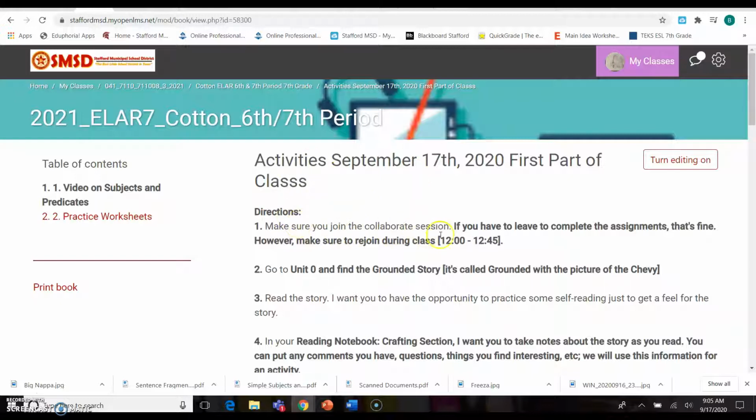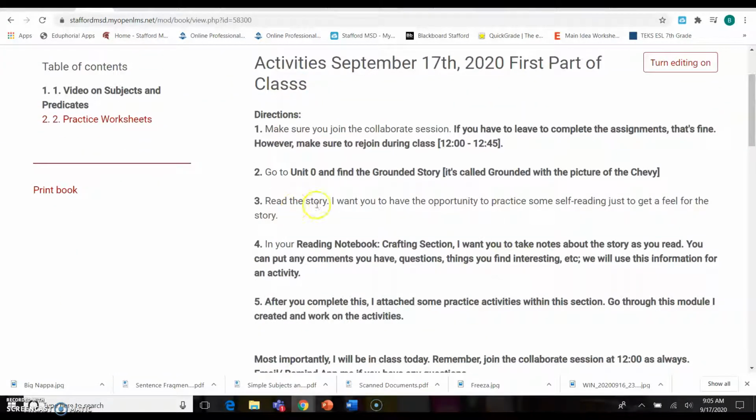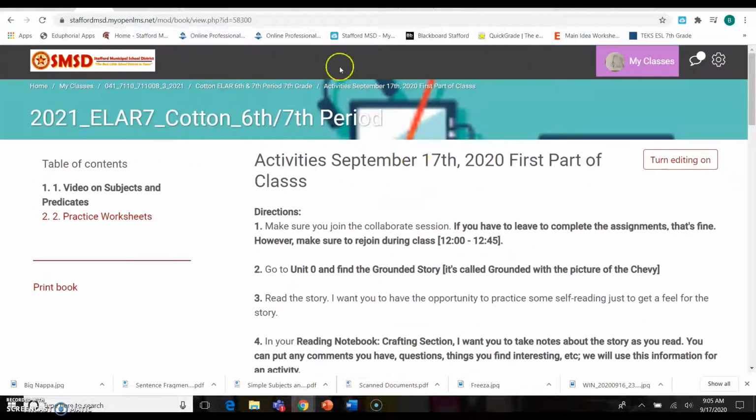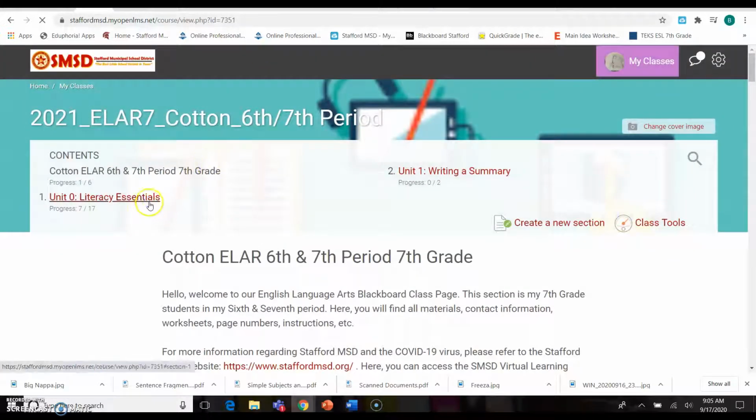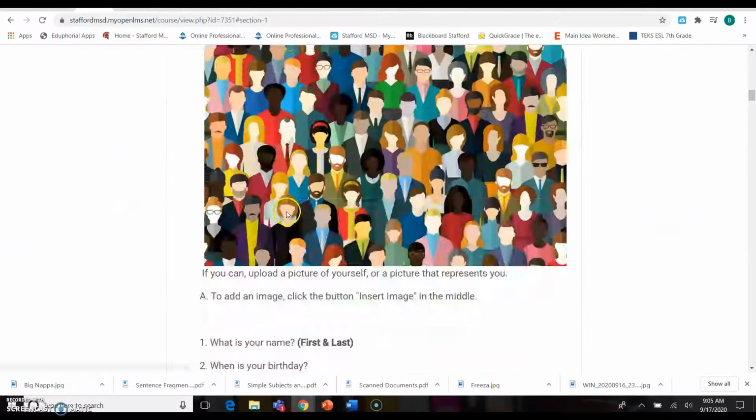Okay, so it says directions. Make sure you join the Collaborate session. If you have to leave to complete the assignments, that's fine. However, make sure to rejoin. So if you have to leave because you have to watch the video or whatever, I totally understand that. Just make sure you rejoin the class, okay? First thing I want you to do is go to Unit 0 and find the grounded story. Just real quick, if you don't know what a grounded story is, it is in Unit 0.